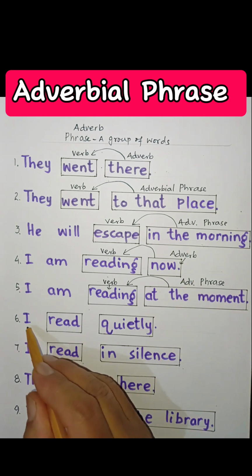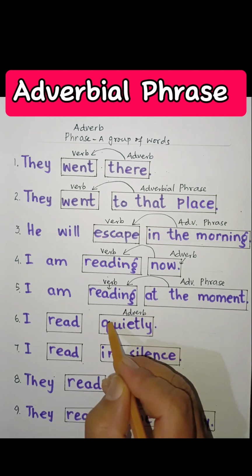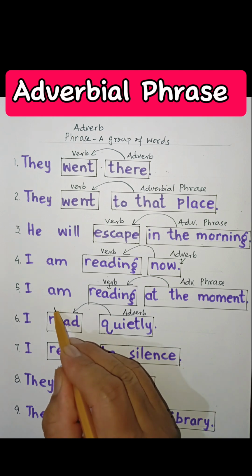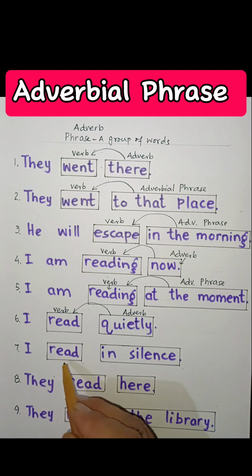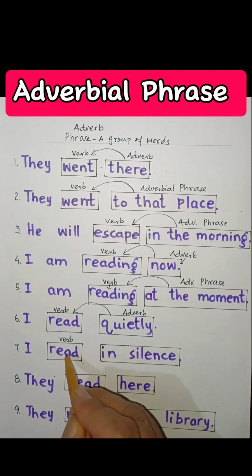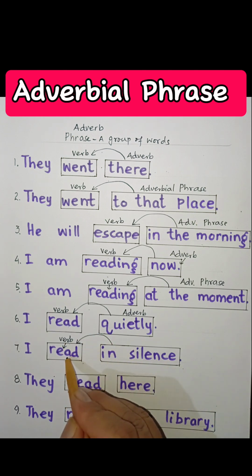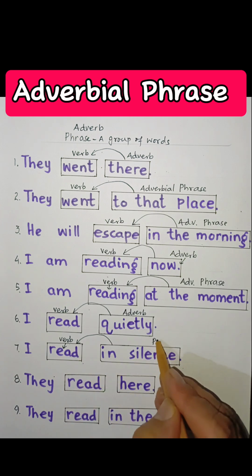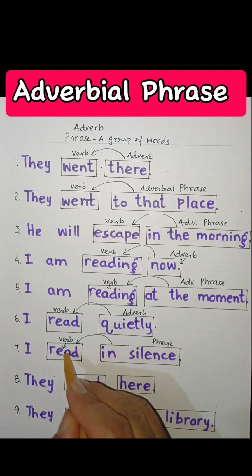Now look at sentence number 6, I read quietly. So quietly is again an adverb, adding to the meaning of the verb read. If we compare it with sentence number 7, I read in silence. Now in this particular sentence, again the verb remains the same, that is read, but in silence is adding to the meaning of that particular verb. So it is a phrase. First of all, why is it a phrase? It is a combination of 2 words, in silence, which gives us incomplete sense. But it is describing the verb read.